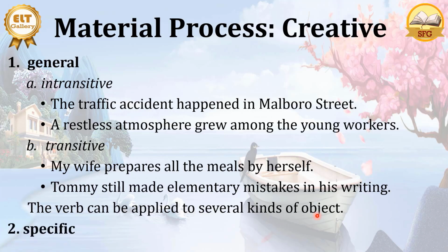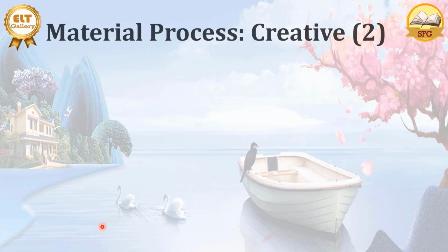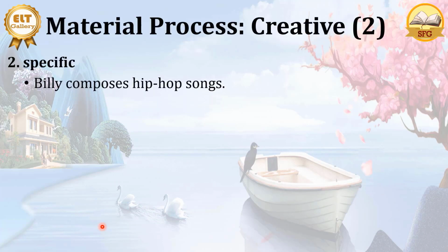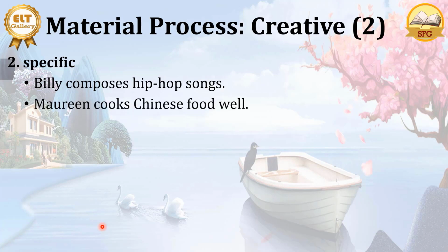And then we have a specific, which only occurs with certain kinds of object or things. We have like Billy composes hip hop songs. Compose can occur only with songs or music or something like that, but you cannot compose tea, you cannot compose meal, you cannot compose coffee. So the use of compose here is limited or specific. We have specific objects or things after compose. You have also cooks.